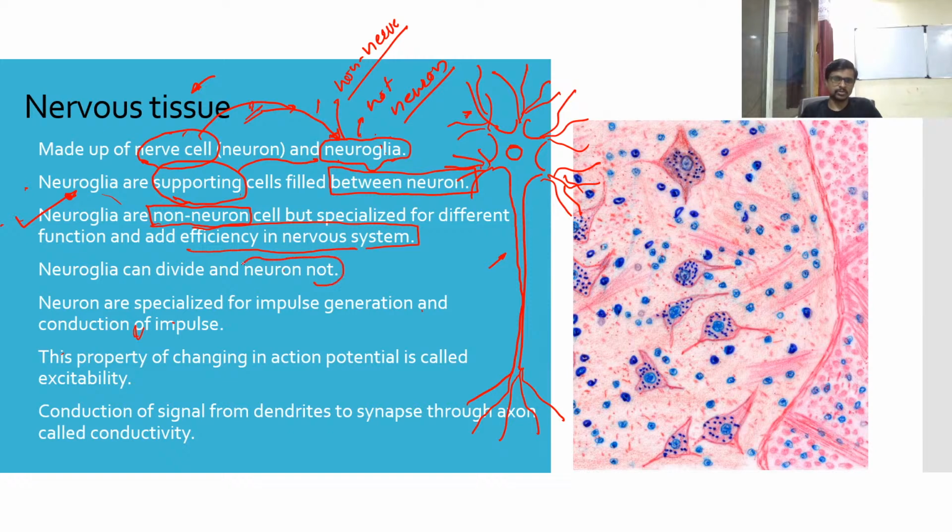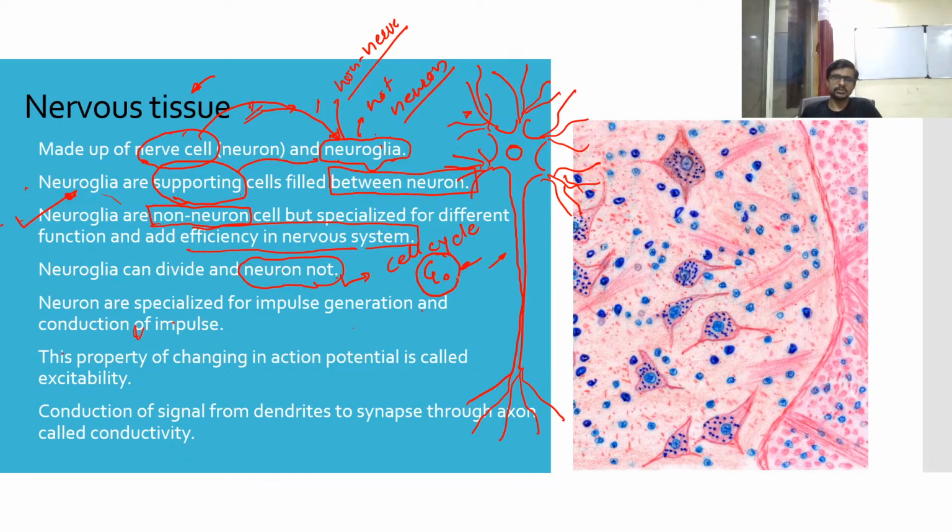Why does a neuron not divide? We know that when we studied the cell cycle chapter, we also wrote there that neurons are arrested in the G naught phase. We know what the G0 or G naught phase is. Why are neurons arrested inside the G naught phase?